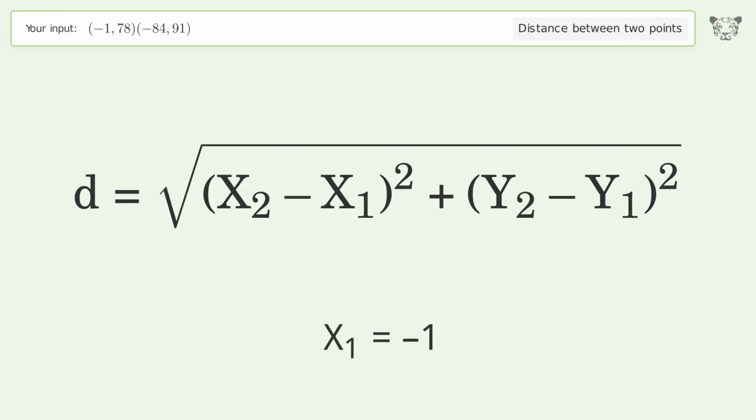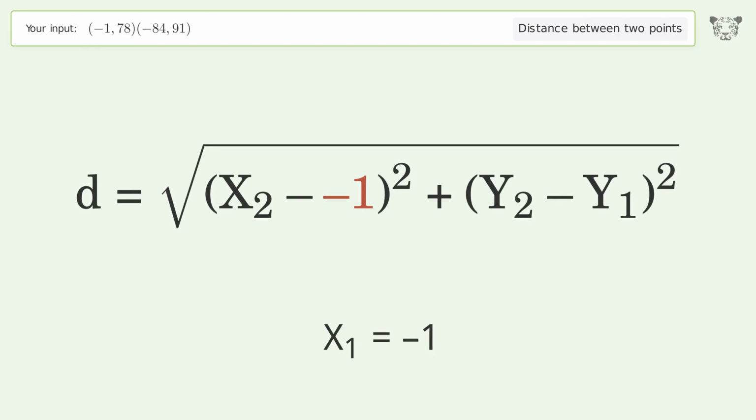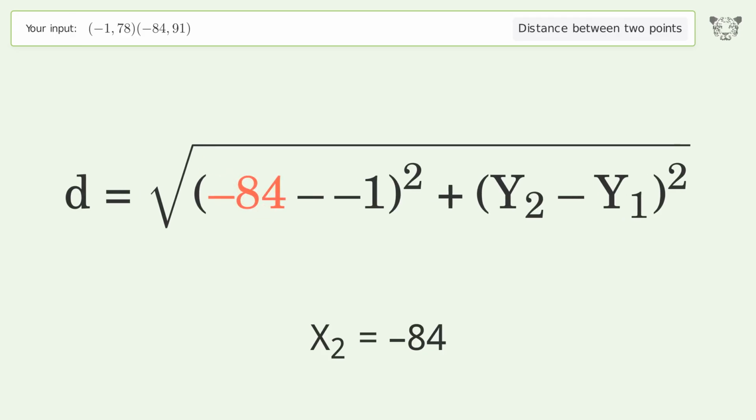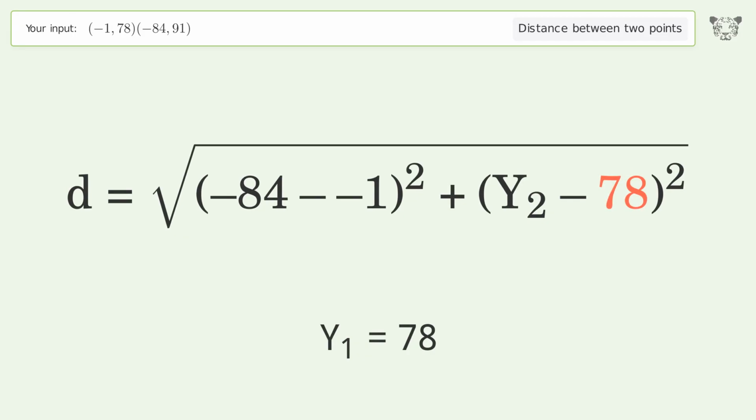x1 equals -1. x2 equals -84. y1 equals 78. y2 equals 91.